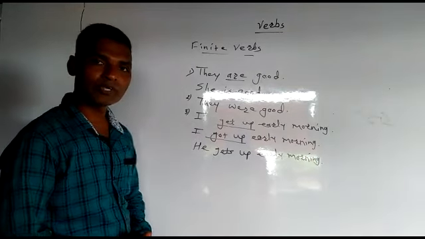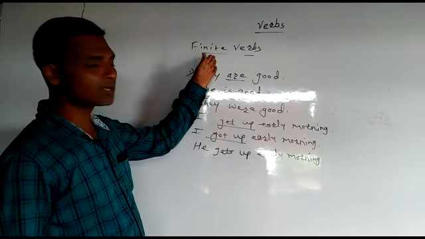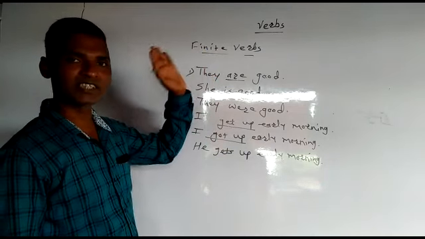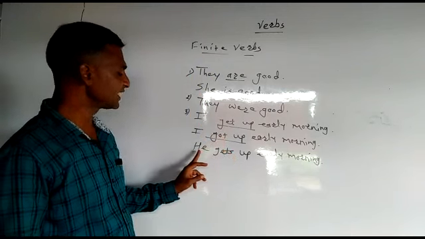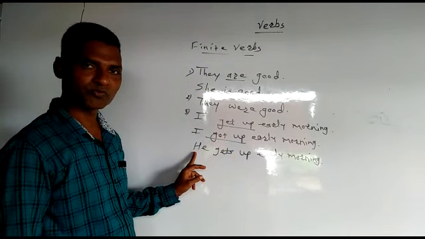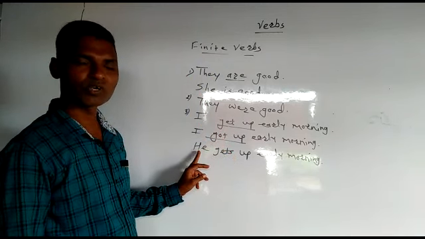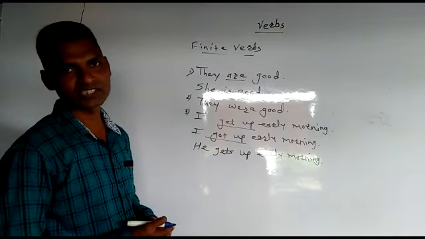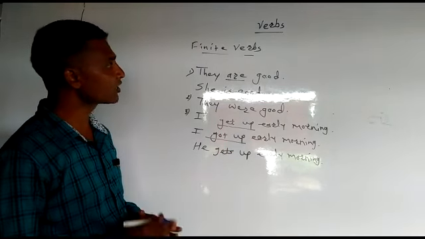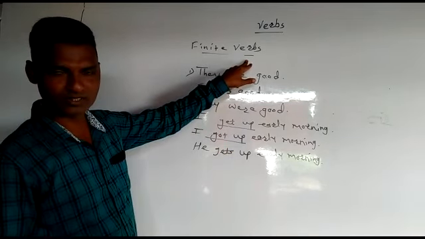So what will you remember here? Finite verb means the verb that changes according to the tense, or the verb that changes according to the subject. When we change the subject, the verb also changes. When we change the tense, the verb also changes. And such verbs are called finite verbs.